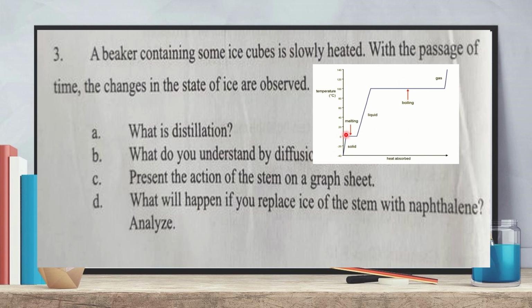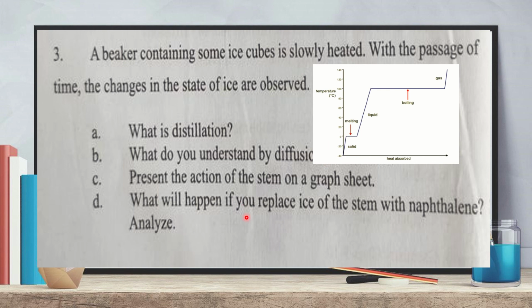The melting point of ice is 0 degrees Celsius and the boiling point of water is 100 degrees Celsius. So with time or with heat absorbed, you will mention time here because it is given to present the action of the steam on a graph sheet. Here it is given with the passage of time. So you can use both time or heat. You will get this type of heating curve that you had already completed in your previous class.